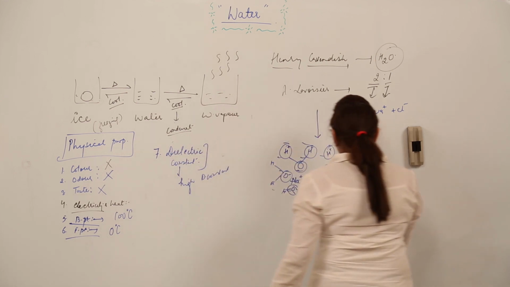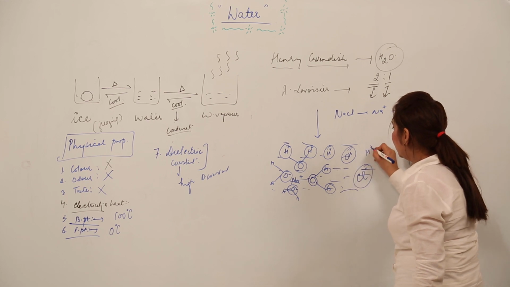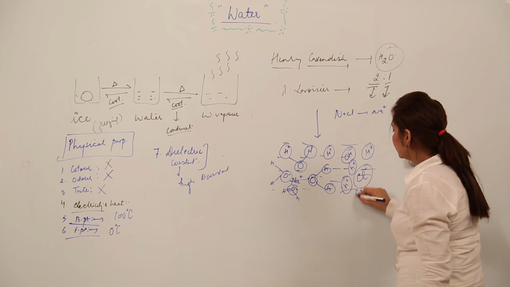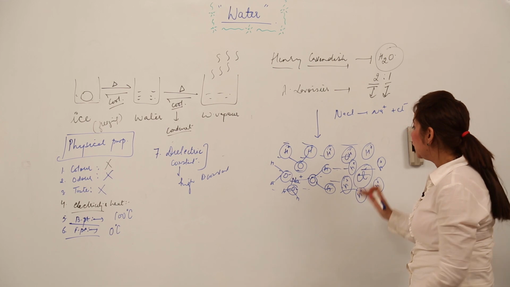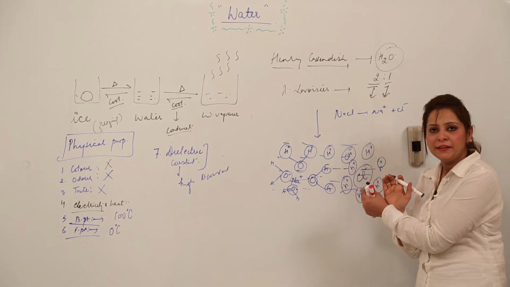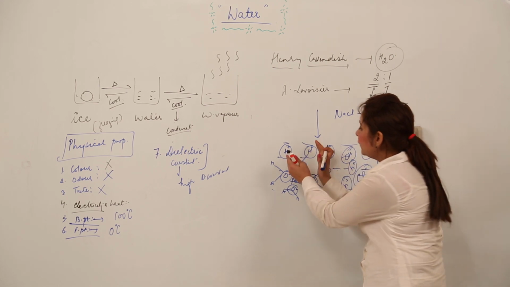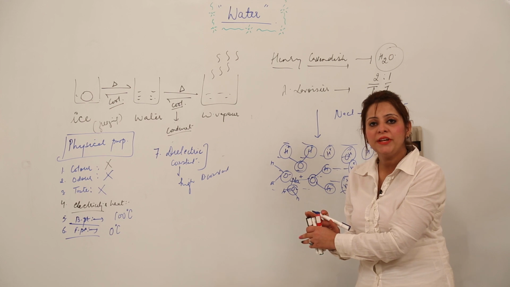Similarly, the chlorine ion gets surrounded by many hydrogen ions, as water contains hydrogen ions as well. The positive particles of water surround the negatively charged ion we have dissolved, and the negatively charged particle of water surrounds the positively charged particle of the ionic compound.